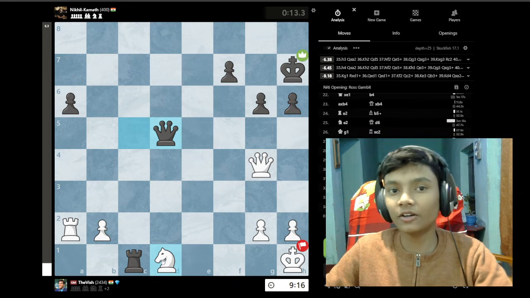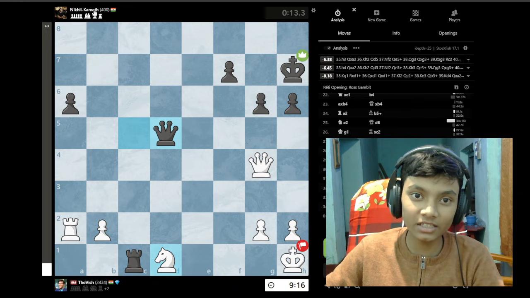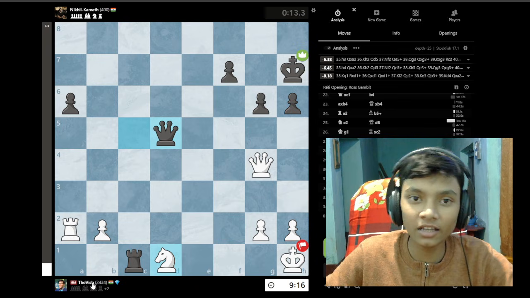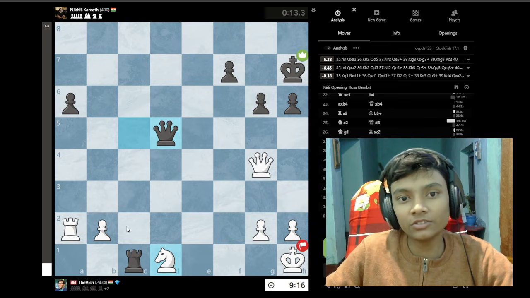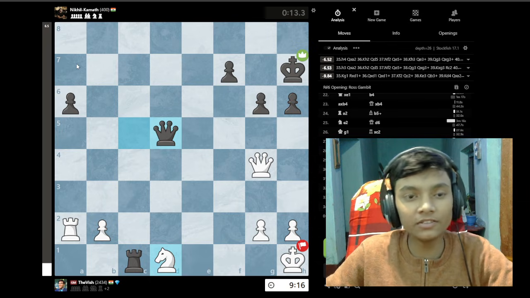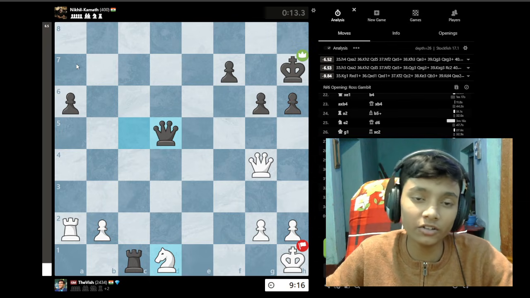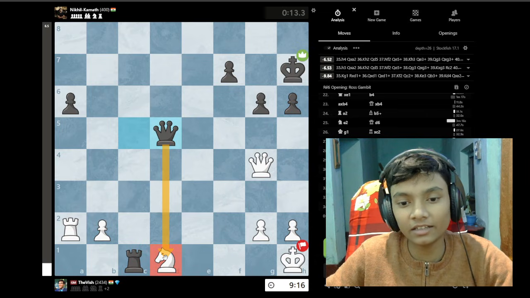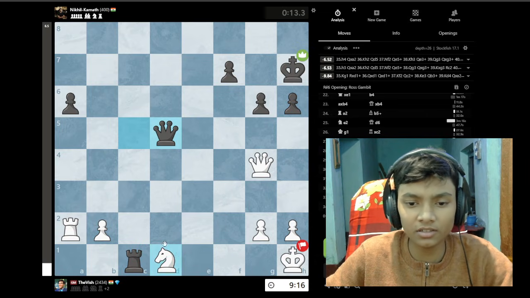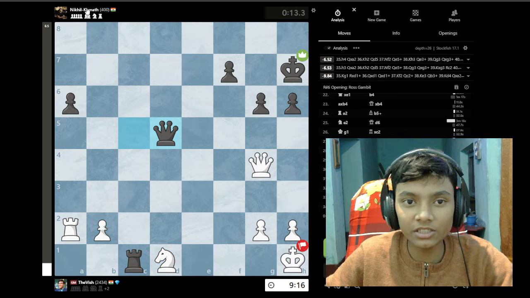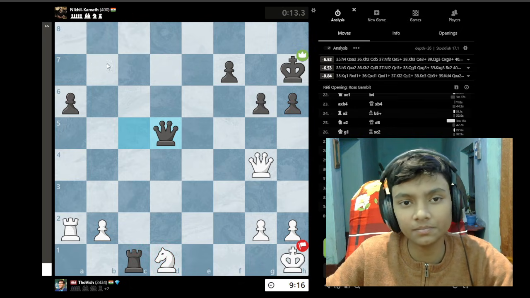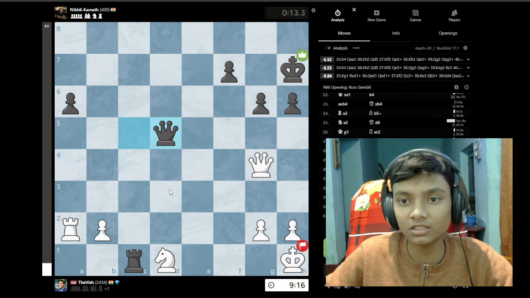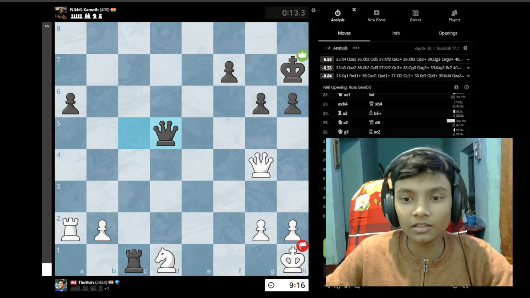But it was found out that Nikhil Kamath was cheating. He did not actually use fair means to beat Vishwanathan Anand. Of course, we all know that. So yeah, Nikhil Kamath was found out for cheating, called out for it, and he publicly apologized for it, and everything came to a great end. But still, it is a very shameful behavior by him to try and cheat against such a well-respected player.